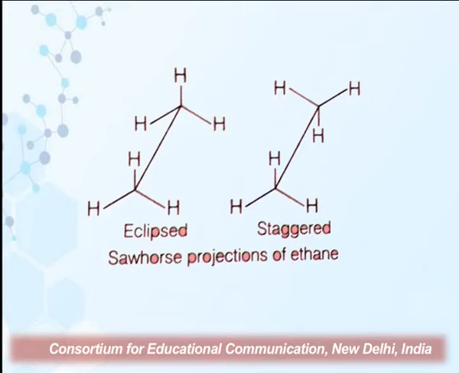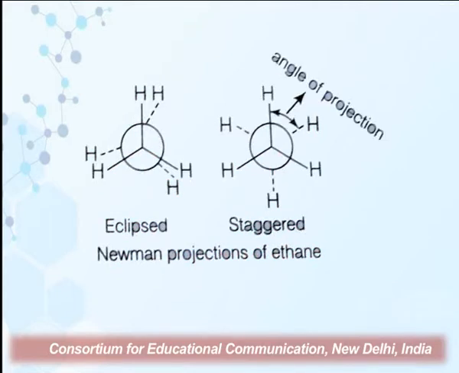And here you can see the Sawhorse projections for the ethane molecule. In the eclipsed form, we observe that the hydrogens of the methyl groups are very close to each other, whereas in the staggered conformation, these hydrogens are away from each other. Another representation for the eclipsed and staggered conformations can be Newman projections of ethane.